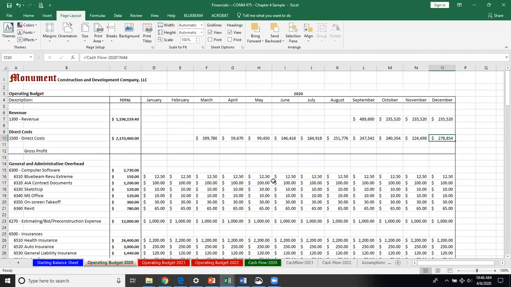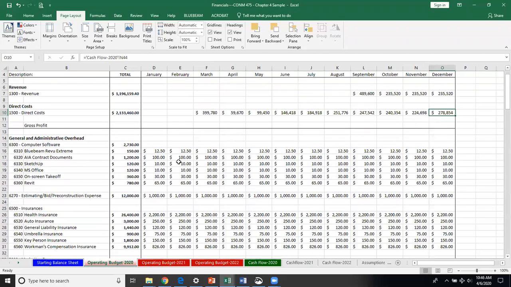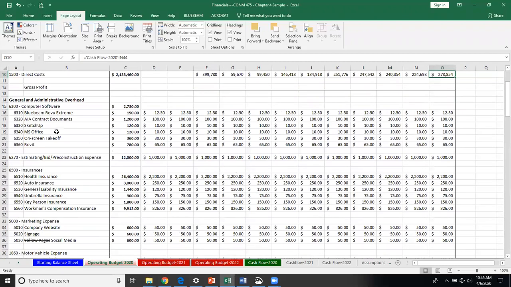And we'll talk more about that when we get into our cash flow. But you can see right here, I've just made projections for the months of January, February, all the way through December. And I've shown that I'm going to be needing software that I'm purchasing.